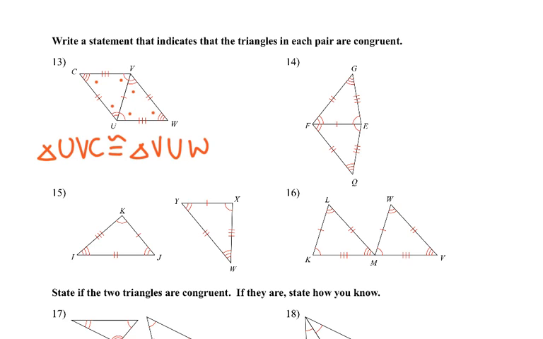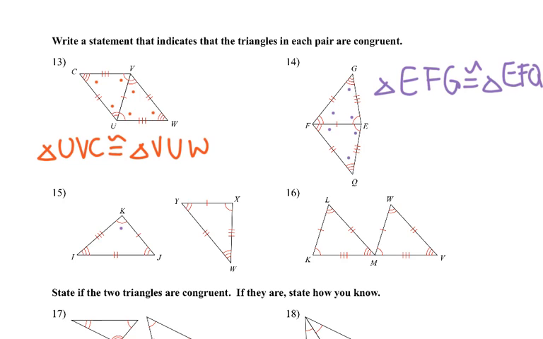For 14, angle E on both sides, so I'd go triangle E, and then F, and then G is congruent to triangle E, then F, then Q. Sometimes you have a triangle that looks kind of crazy like that.